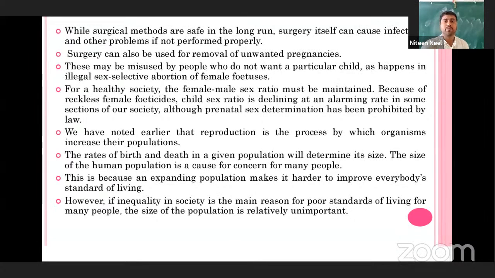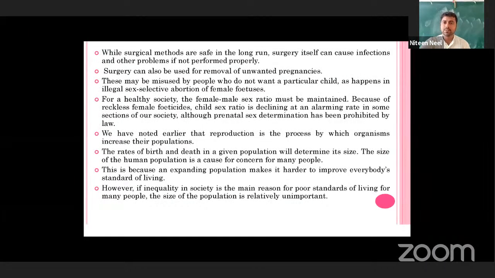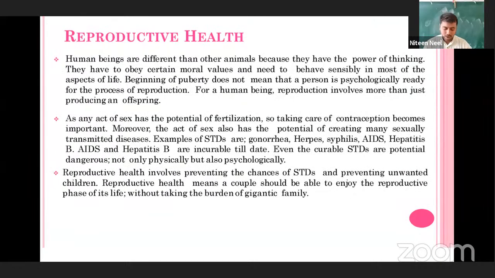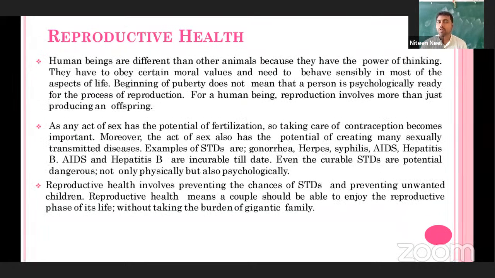Okay, see, as we have discussed up to now, regarding the reproductive health system, human beings are different from other animals because they have the power of thinking, they have to obey certain moral values and need to behave sensibly in most aspects of life, right?